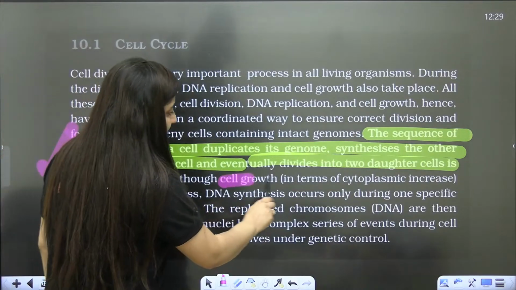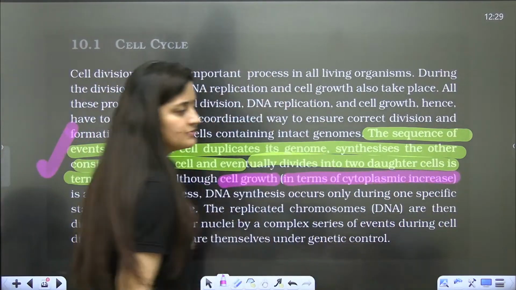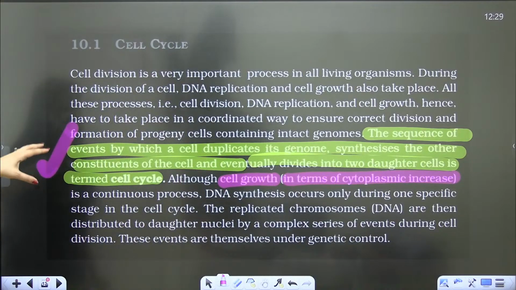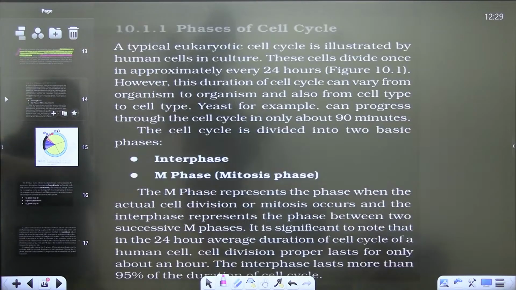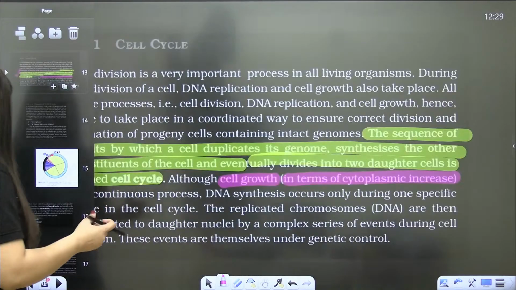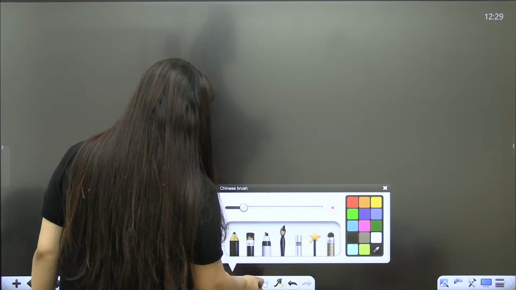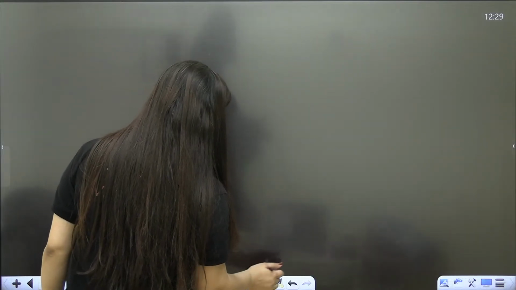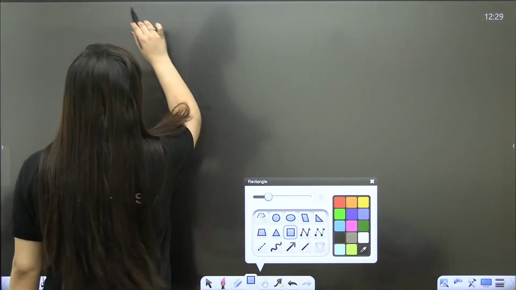When it is cell growth, in terms of cytoplasmic increase, it will be a continuous process. The replicated chromosomes will be distributed to the two daughter cells. Now, when it comes to the phases of the cell cycle, the same topic we discussed in the last class, so let's continue the same, guys.